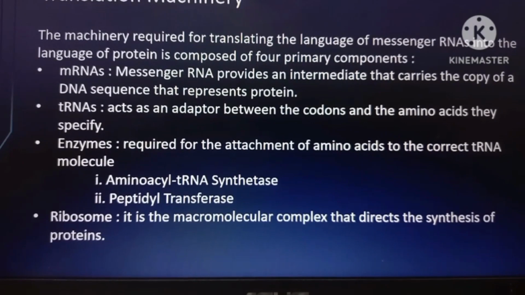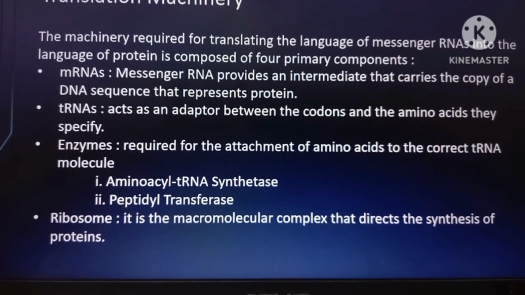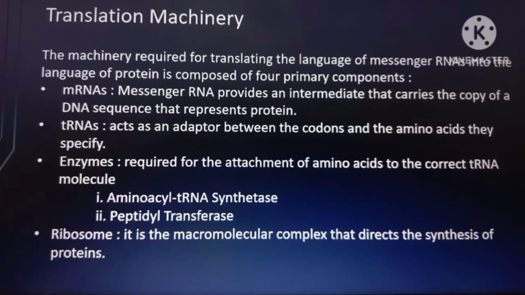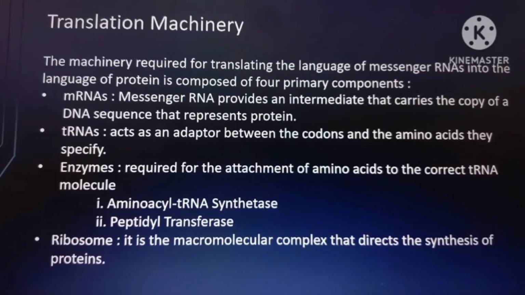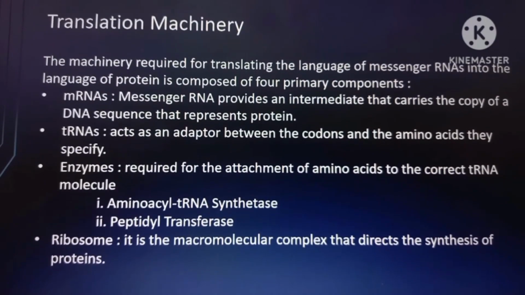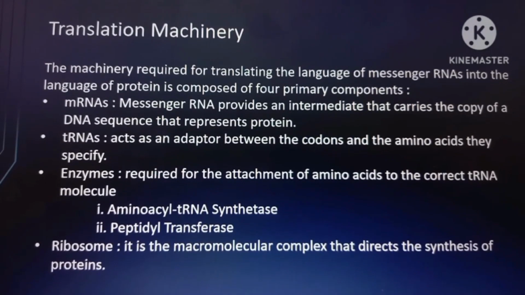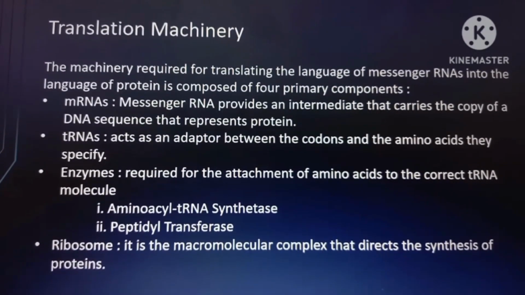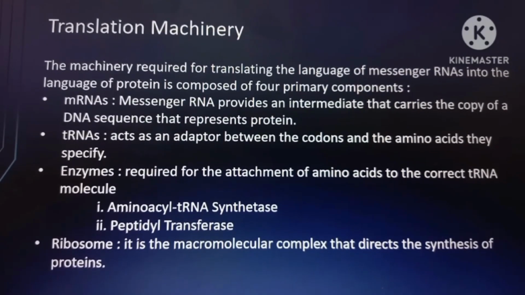So, there are 2 parts of enzymes, the aminoacyl tRNA synthetase and then the peptidyl transferase. So let's proceed first to the aminoacyl tRNA synthetase. It is an essential and universally distributed family of enzymes that plays a critical role in protein synthesis, pairing tRNAs with their cognate amino acids for decoding mRNAs according to the genetic code.